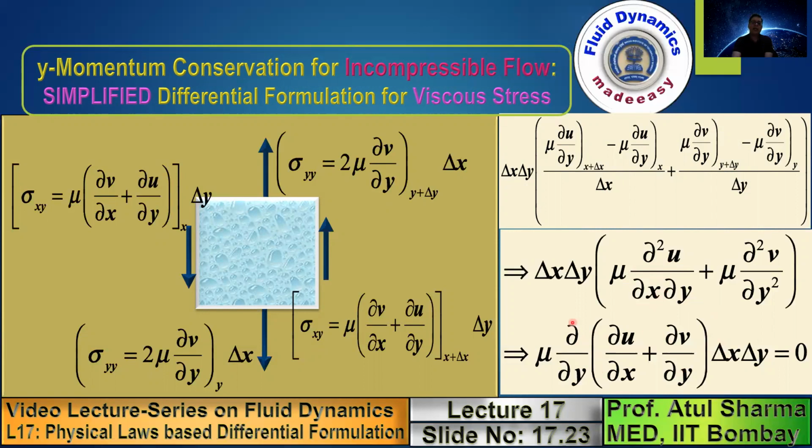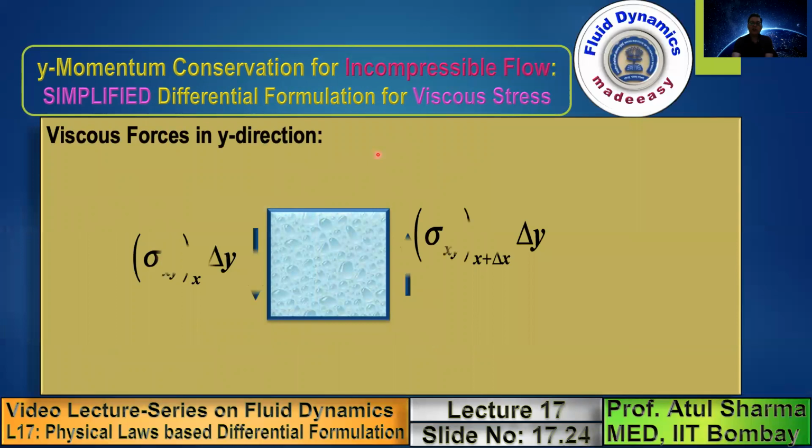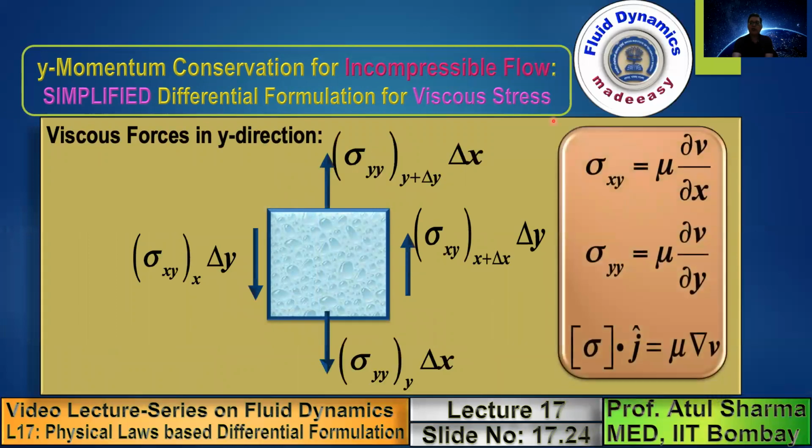So in the next slide, we will not consider this del v by del x, and we will not consider this del u by del y, and we express a simplified form of the viscous stresses for an incompressible flow, which is expressed in terms of only one: sigma yy is mu del v by del y, and sigma xy is mu del v by del x.